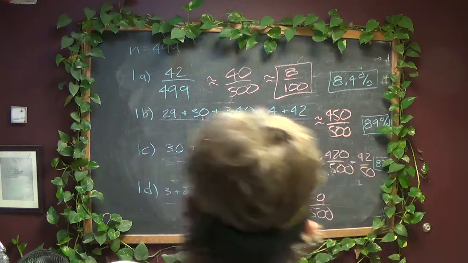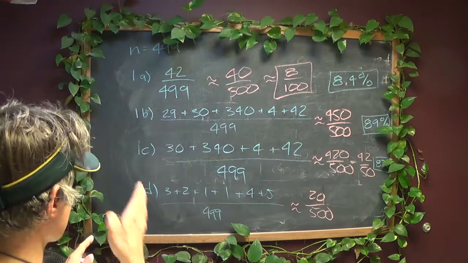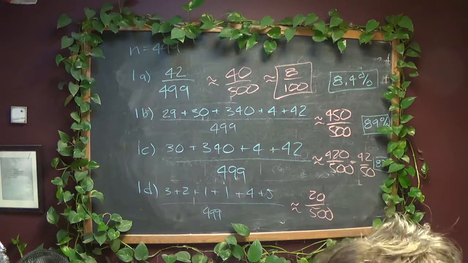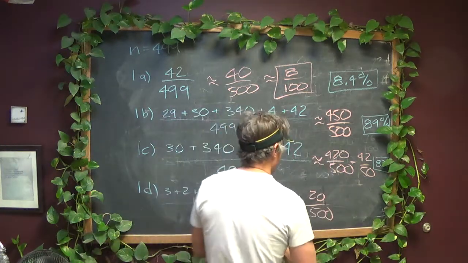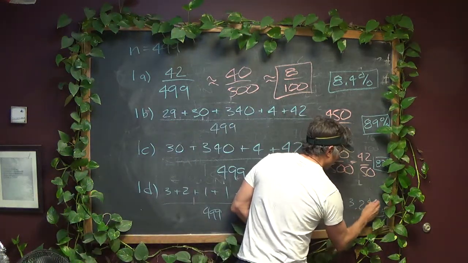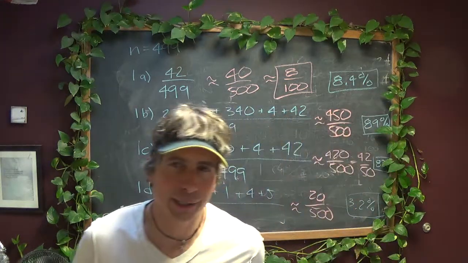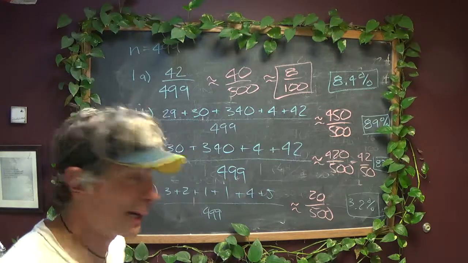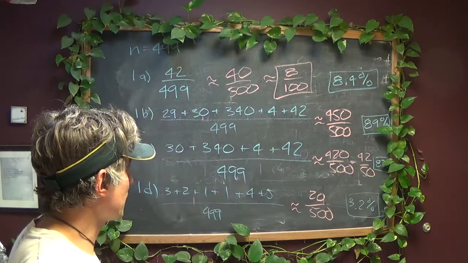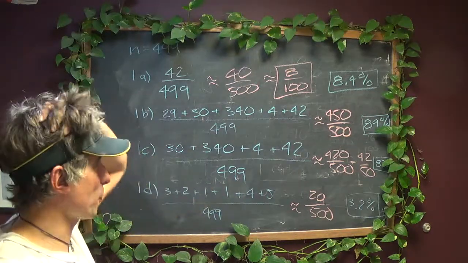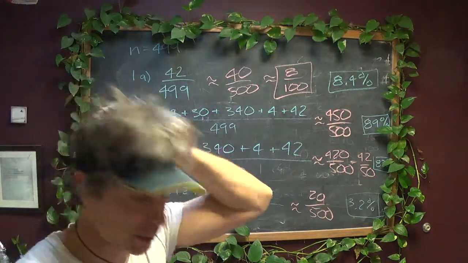Let's see what it actually is. 6, 7, 11, 16. It comes out being 3.2%. I'll be damned. So those are pretty close to what is actually going on in the exact calculations. Your estimates are getting pretty close, and that's nice because the 499 is so close to 500 you might as well just use it.